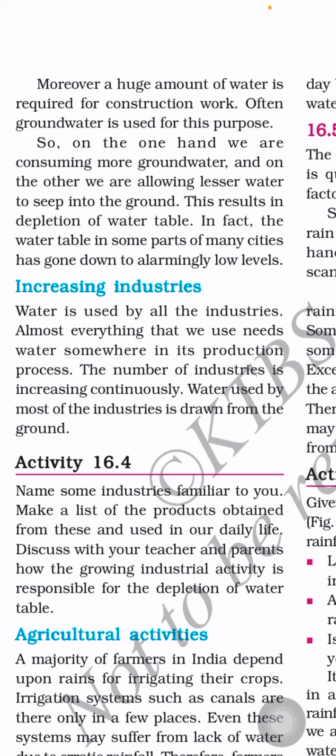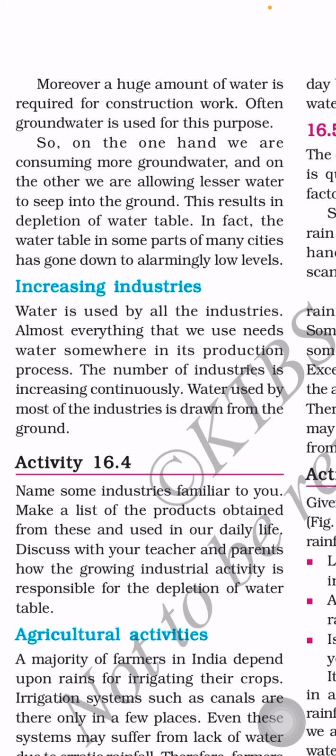In fact, the water table in some parts of many cities has gone down to alarmingly low levels. In some areas there is no water table. There is a lot of problem of water in day-to-day life. So that's why we have to allow the water to seep inside the earth surface. So then only we are going to get the groundwater sufficiently for using in the day-to-day life.